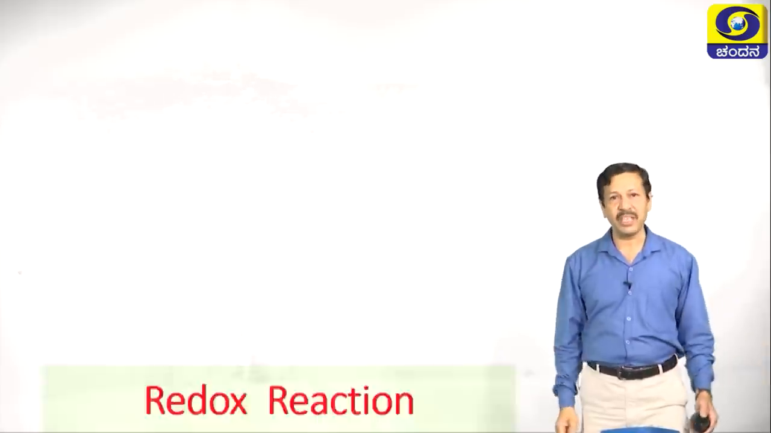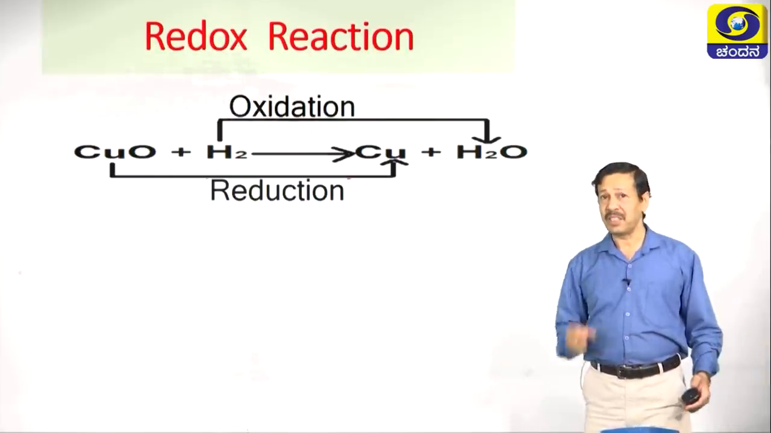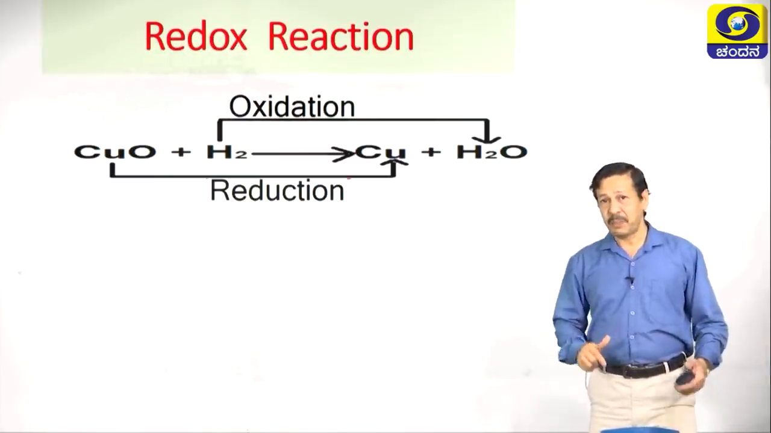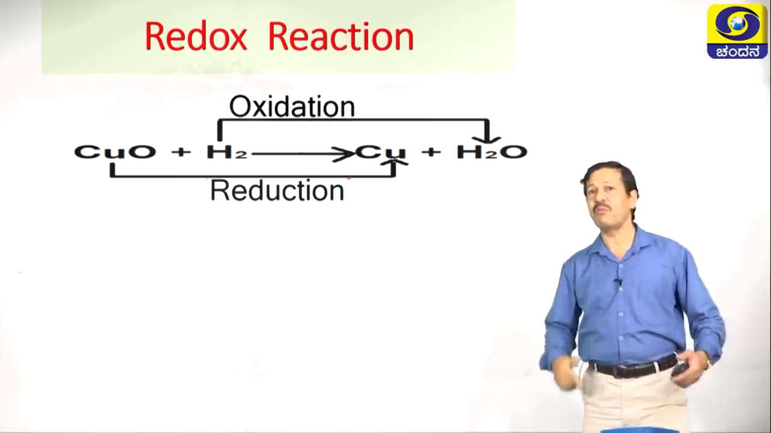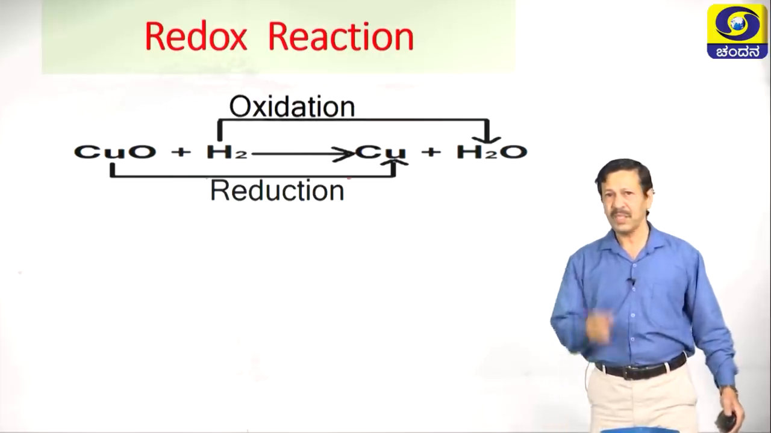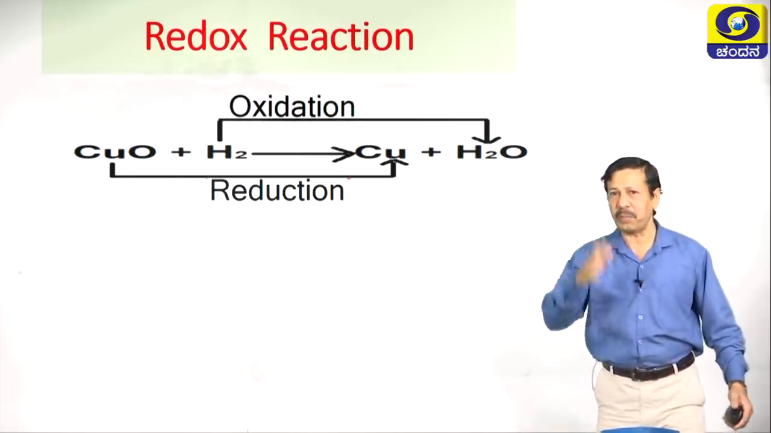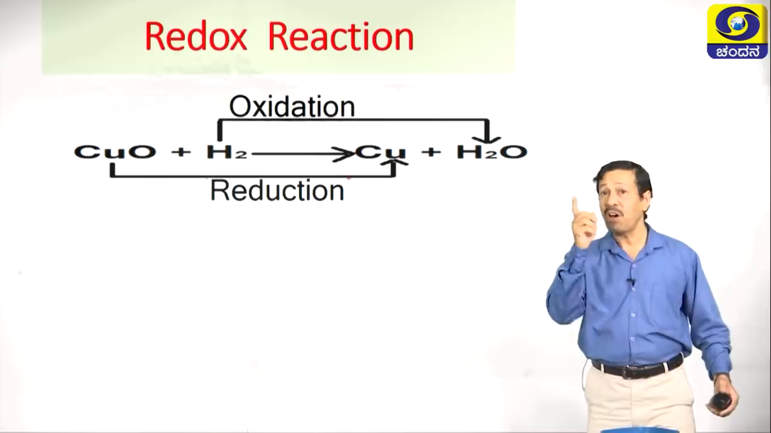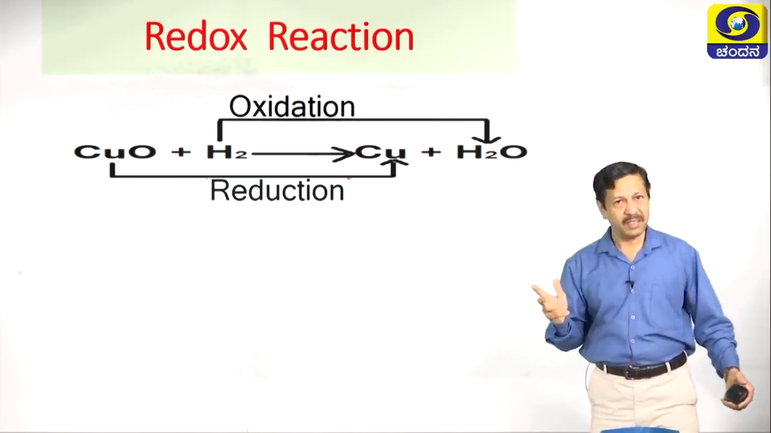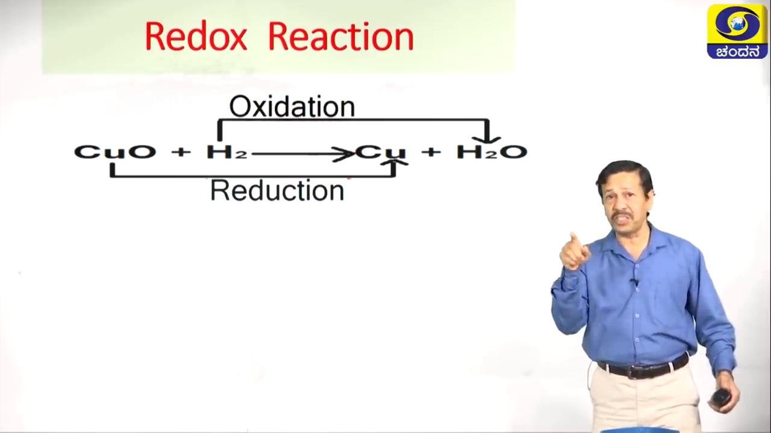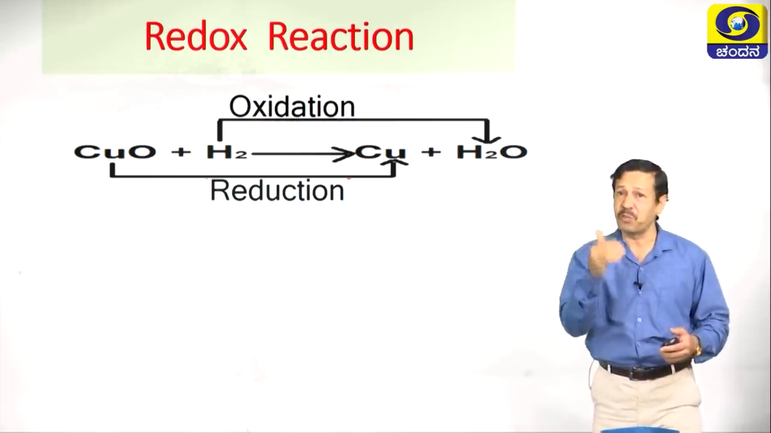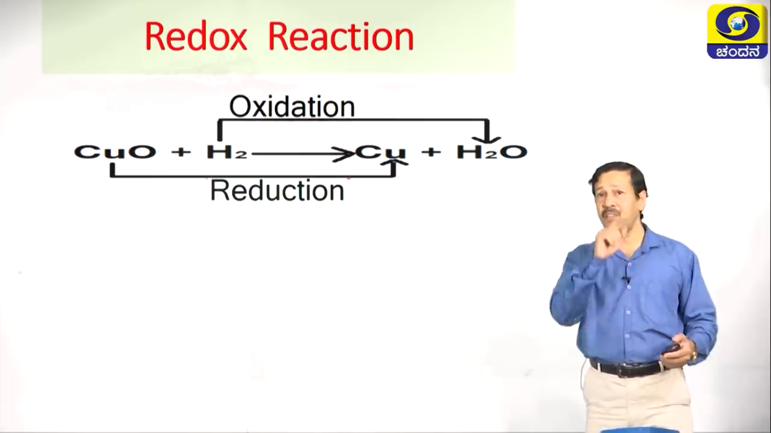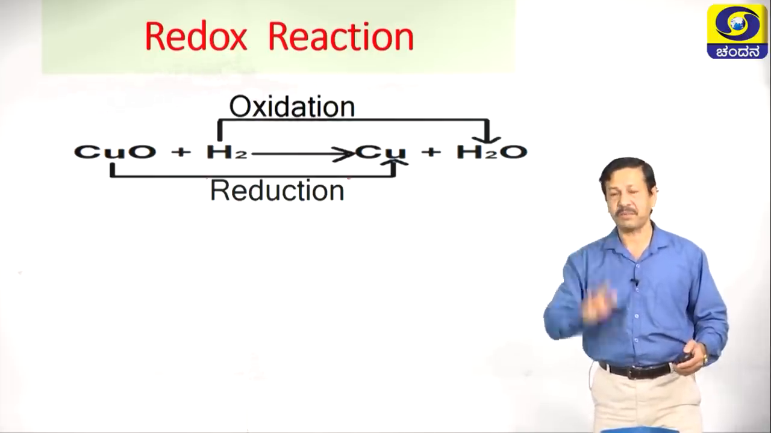Now, let us move on to the next one, that is redox reaction. Previously I wrote the equation; now you are seeing what is oxidized and what is the reduced product. Copper oxide is converted into copper. What happened here? Lost oxygen, right? So, loss of oxygen is called reduction. Similarly, you are adding oxygen to hydrogen to form water. So, hydrogen is oxidized to water.